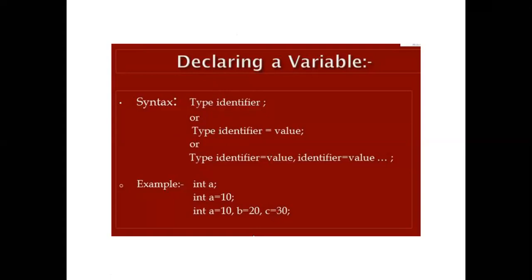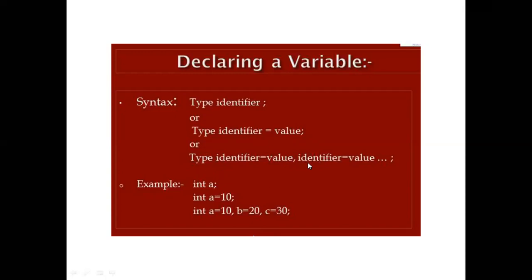Sometimes you can assign the value directly to the identifier: type identifier is equal to value. You can write float, integer, character, any type of identifier, and then assign the value directly.